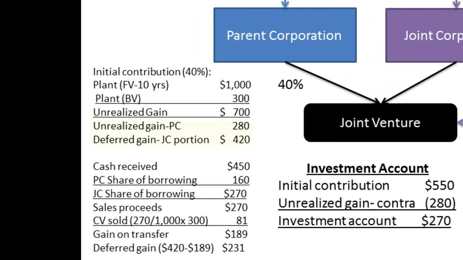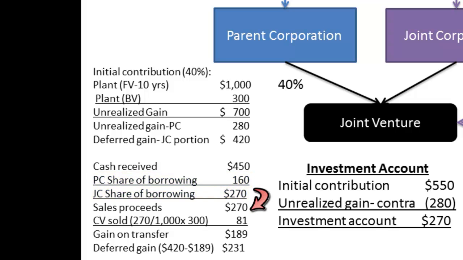However, we can still break the gain into two components. $280,000 gets set up as a contra account against the investment account, and this portion of the gain will be brought into income over the life of the plant. The second portion of the gain relates to the unrelated venturer's portion. Now, we can't recognize this portion until proceeds are received. And in this case, we have received $450,000 of funds raised from the issuance of debt in the joint venture. These funds are apportioned between the two venturers based on their entitlement split, which results in $270,000 of debt proceeds being attributed to joint corporation.